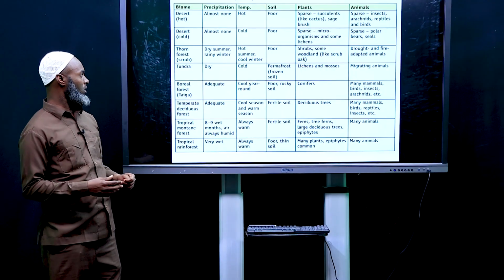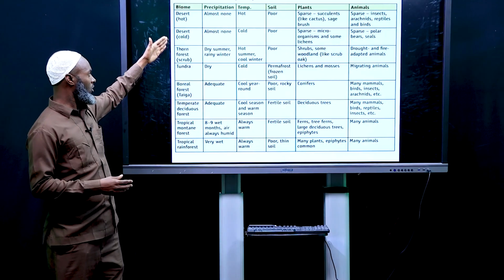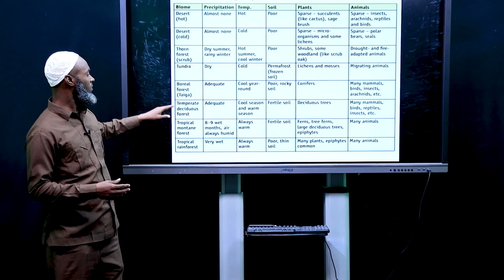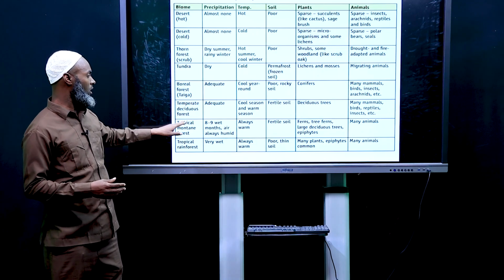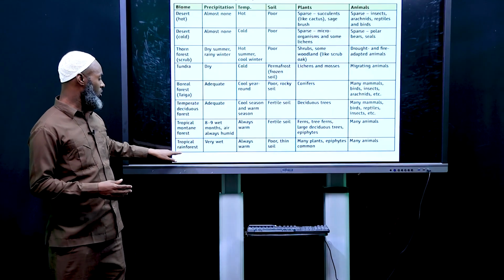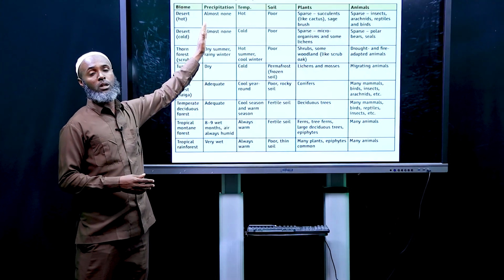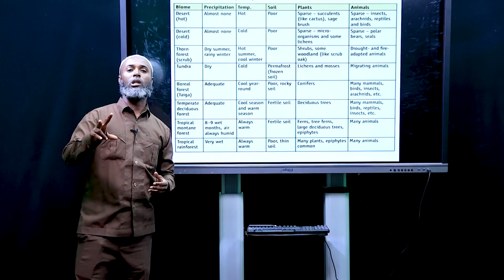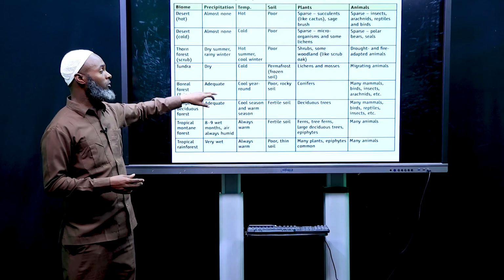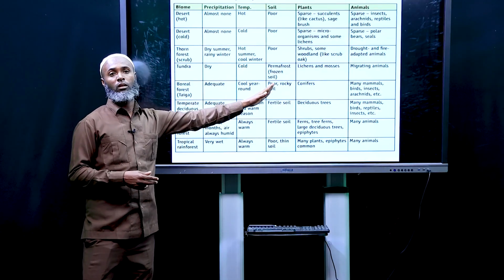You can find all the terrestrial biomes: forests, boreal forests, temperate deciduous forests, tropical mountain forests, tropical rainforests. These are biomes, and precipitation and temperature are very important factors that influence the type of biome, soil type, plants.